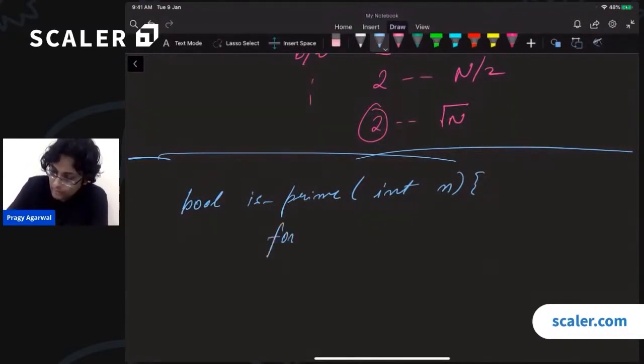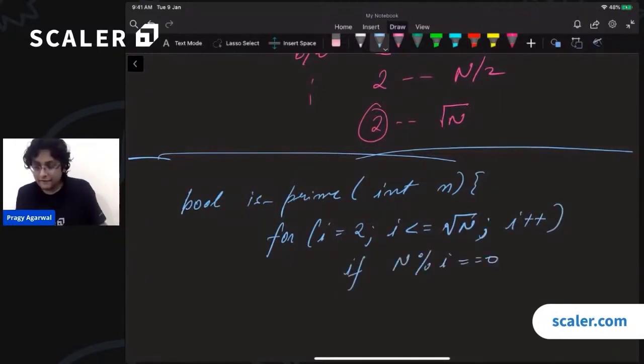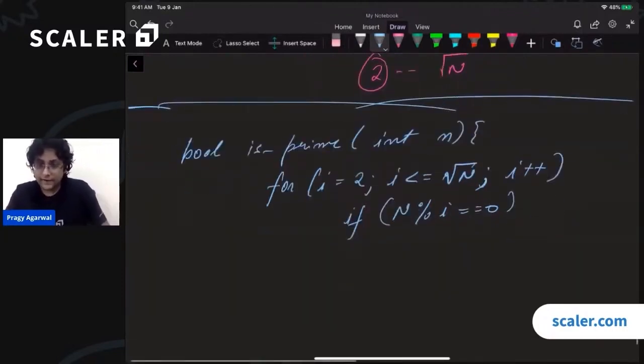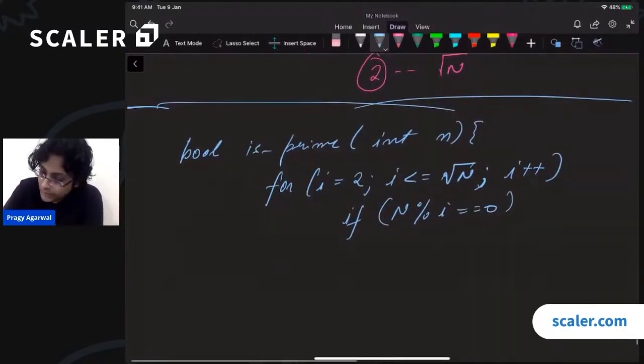So we can say for i goes from 2 all the way till square root of n, i plus plus, if n mod i equals 0, if we did find a factor, then what can we say? Hey, we found a factor, so it must not be prime. If you found a factor between 2 and square root of n, it cannot be prime. So we'll just return false.